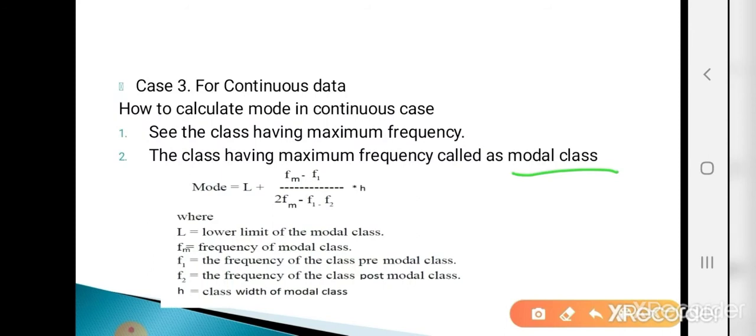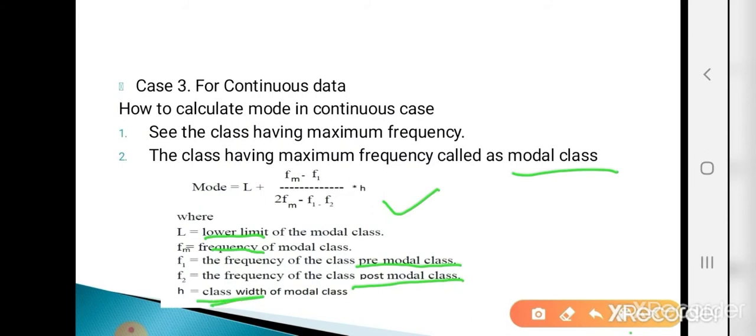And what is the formula for calculating mode? Mode = L + (Fm − F1) / (2Fm − F1 − F2) × H. What is L, Fm, F1, F2 and H? Where L is the lower limit of the modal class. Fm is the frequency of the modal class. F1 is the frequency of the pre-modal class. F2 is the frequency of the post-modal class. And H is the class width.